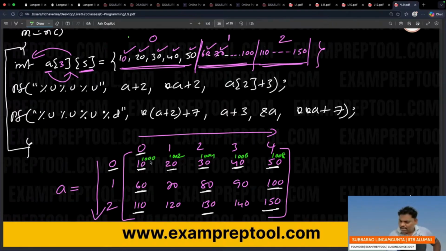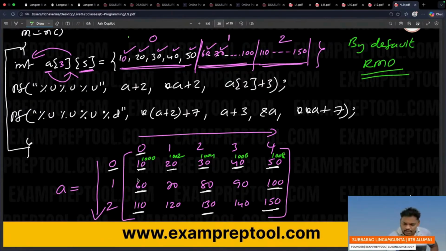So see this one, first address is 1000. Next one, 1002, whom will you give it to? Will you write column wise or row wise? If you give addresses row wise, it is row major order. If you write 1000 here and 1002 below, oh, you are writing column major order. That is called column major order. In the exam they will mention row major or column major. If they don't mention, by default row major, remember. So I am writing here: by default row major order.